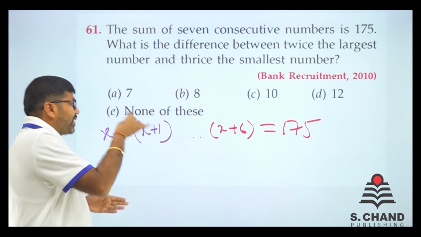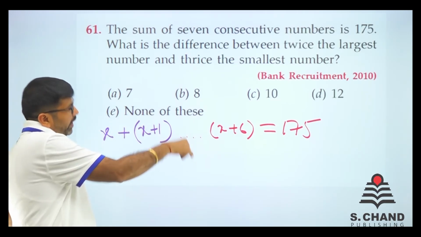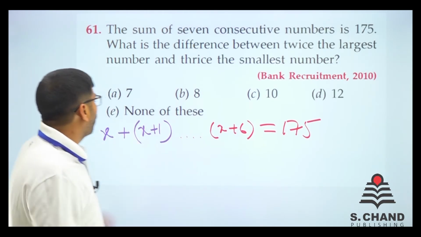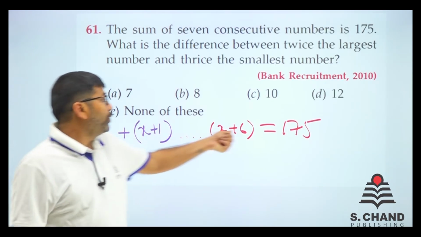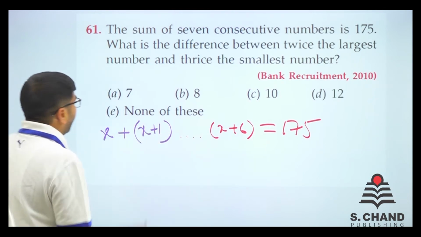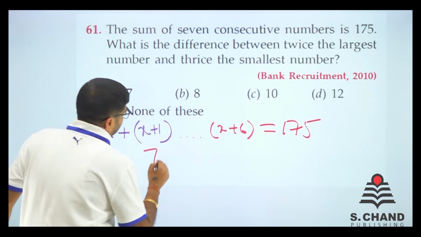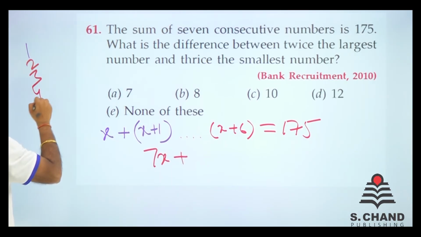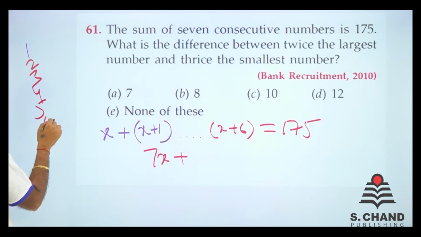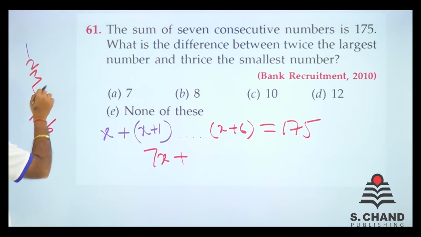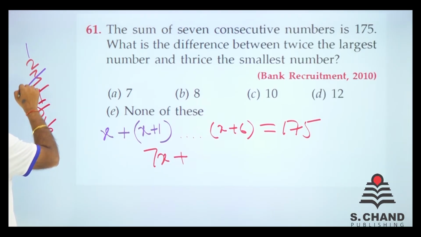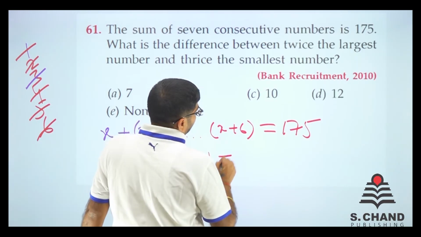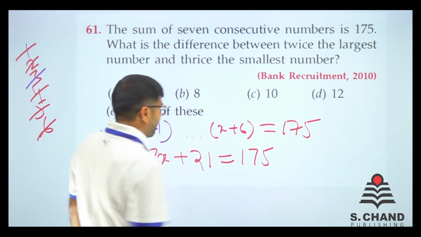The second consecutive is x plus 1, x plus 2, x plus 3, x plus 4, x plus 5, x plus 6. Total 7 numbers are there. Out of them, x is 1. So 1, 2, 3, 4, it goes till 6. Now we add all the x's. So total 7 x are there. We add 1, 2, 3, 4, 5 and 6. So 6 and 5, 11 and 4, 15, 16, 17, 18, 20 and 21. So 7x plus 21 is equal to 175, right?